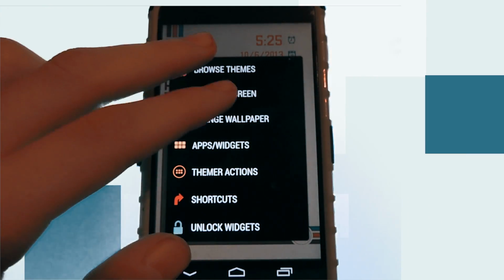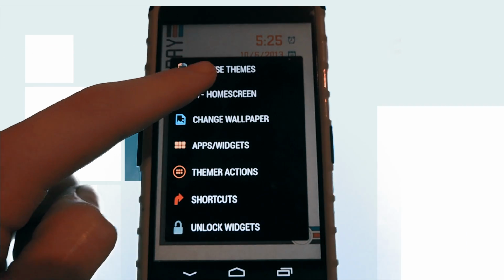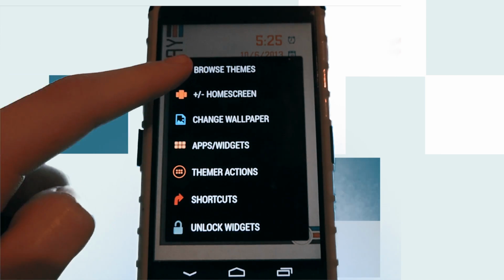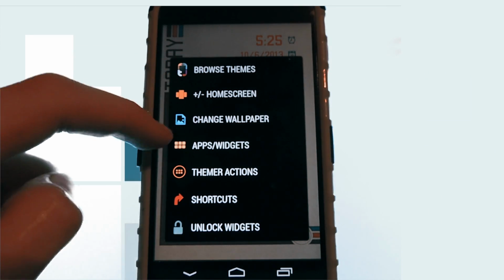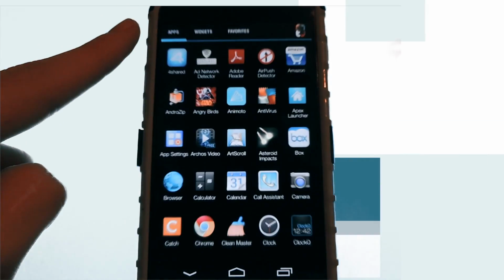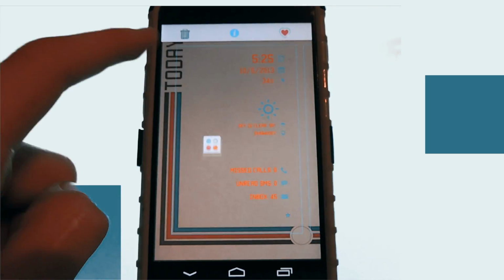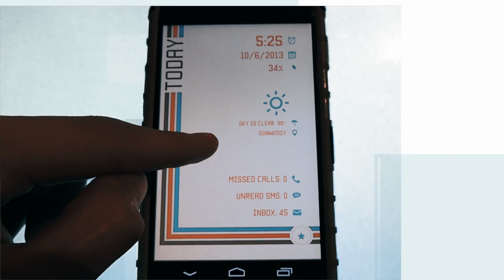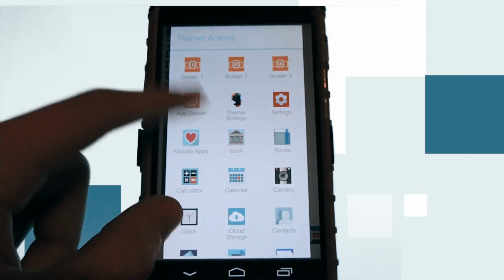So now I'm just going to take a look into some of the features you have here. So you have browse themes. You can add home screens, which I'm not going to play with because adding a home screen would mean retheming everything pretty much. You can change your wallpaper, which I already showed you. Apps and widgets just takes you to your app drawer pretty much, and you can just add stuff. As you can see, it really doesn't look good, and usually it doesn't match with the theme, which is kind of annoying. Here you can add Themer actions.